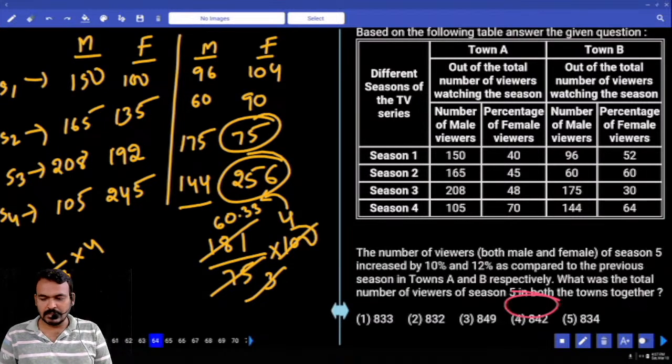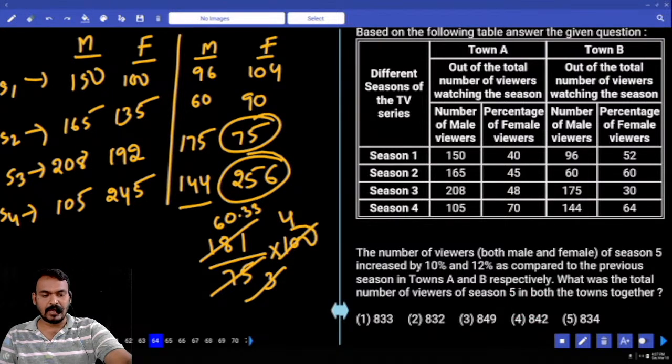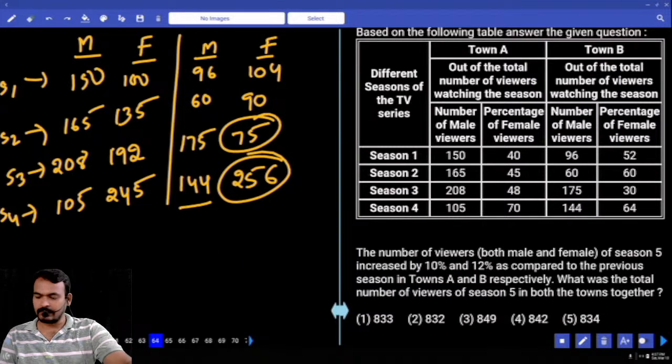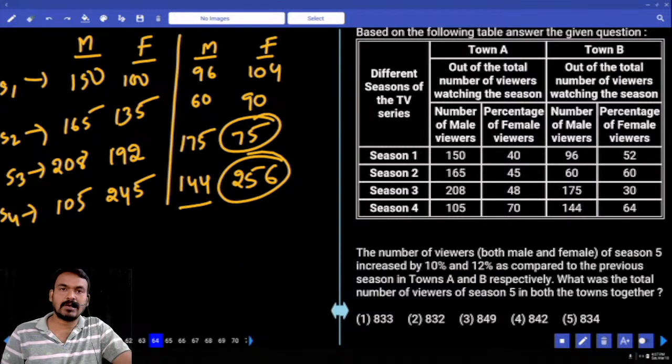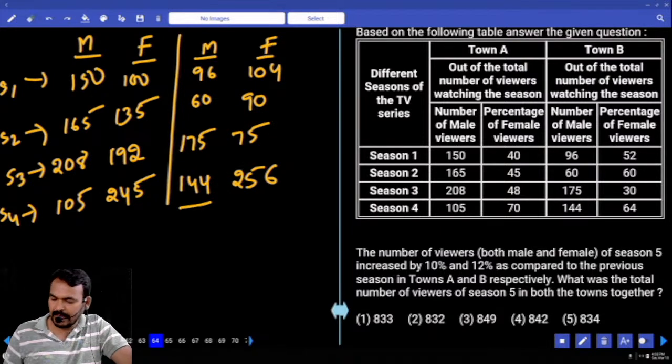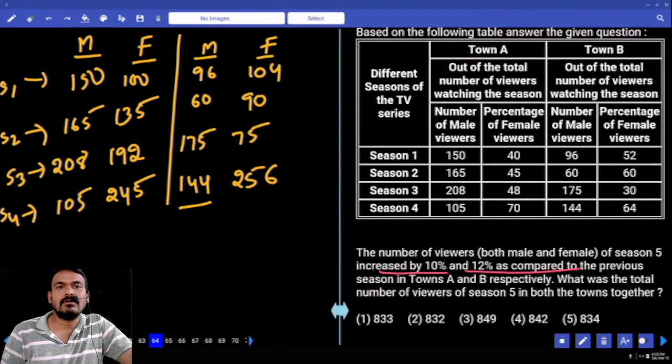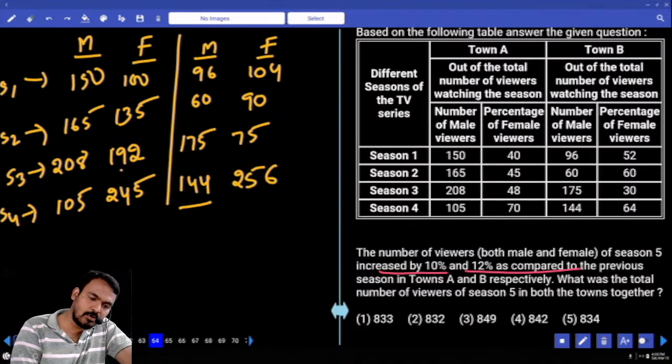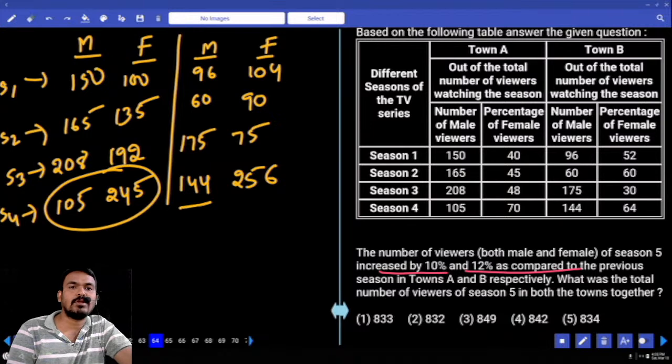Next question number 64. The number of viewers, both male and female, of season 5 is increased by 10% and 12% as compared to the previous season in town A and B respectively. What was the total number of viewers of season 5 in both the towns together? Here, season 5 compared to season 4, one will be 10% increased, another one 12% increased. In season 4, male and female in town A, total how many members?